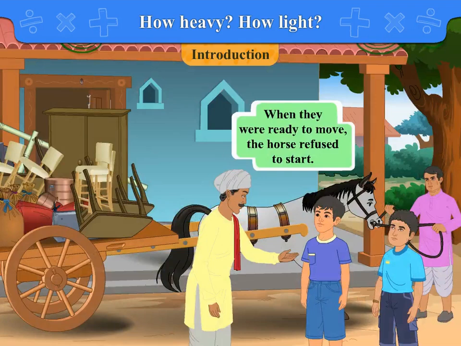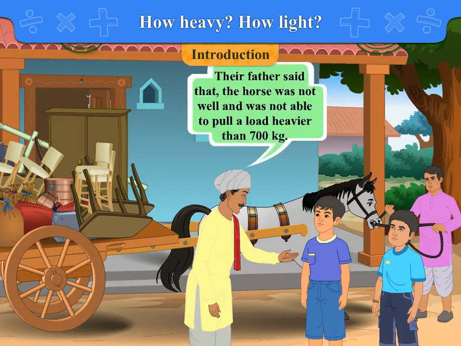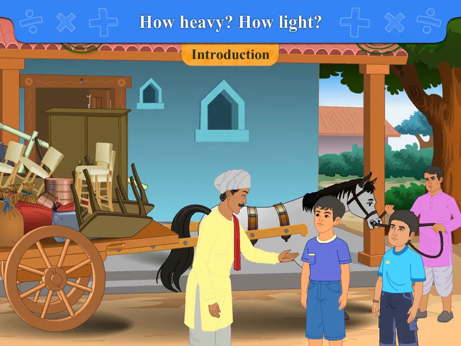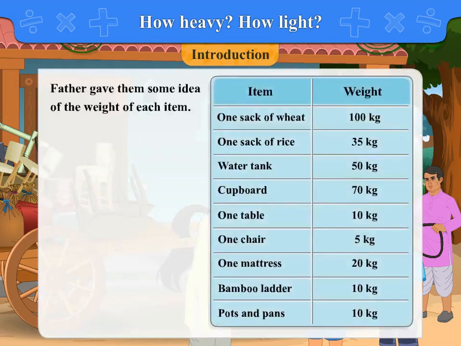When they were ready to move, the horse refused to start. They wondered why. Their father said that the horse was not well and was not able to pull a load heavier than 700 kg. Oh, but what would be the total weight of this load? They asked. Father gave them some idea of the weight of each item. Look at the table given here.